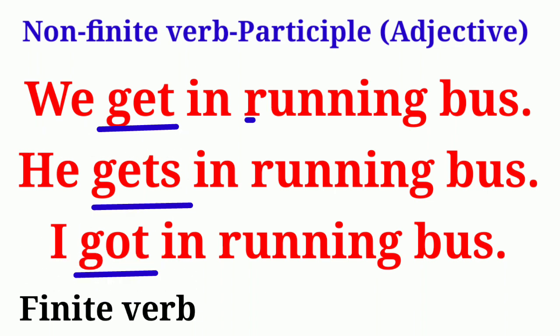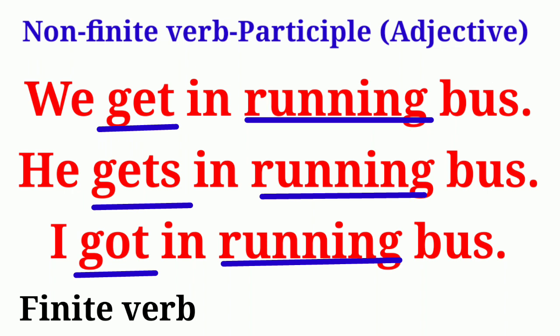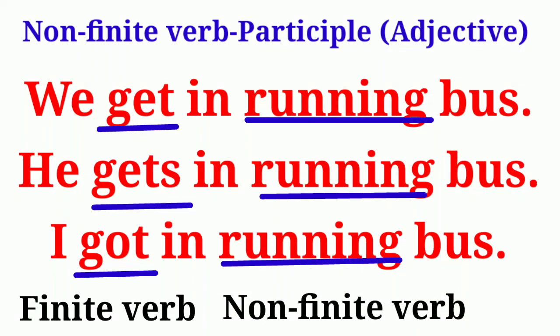But in these three sentences, the verb running remains same or unchanged even though there is a change in number, person and tense of the sentence. Therefore, running is non-finite verb. It is functioning as an adjective as it tells us additional information about the noun bus.